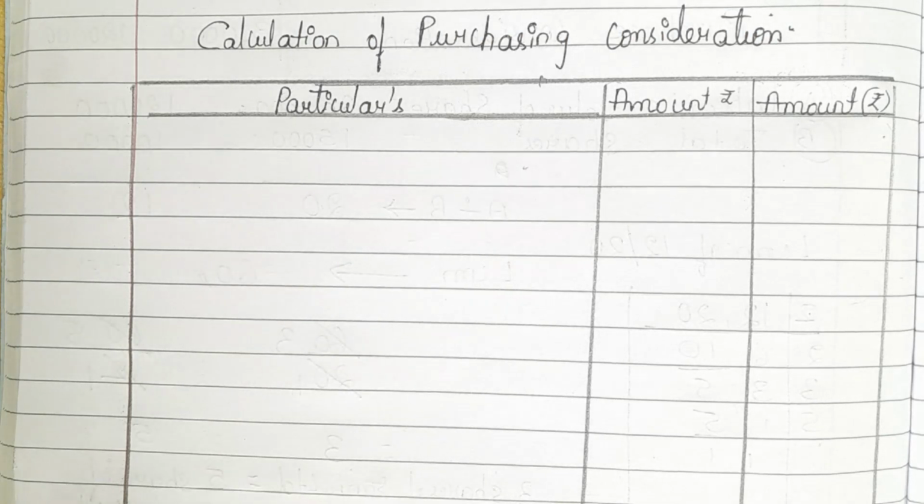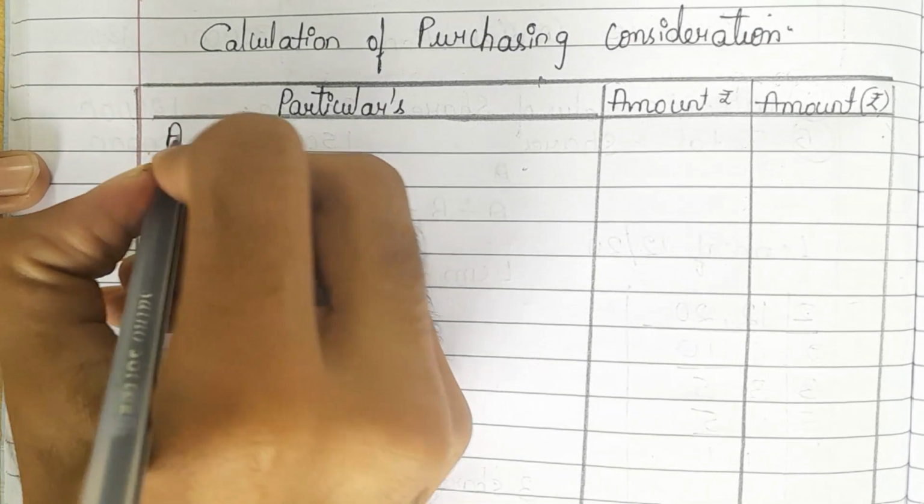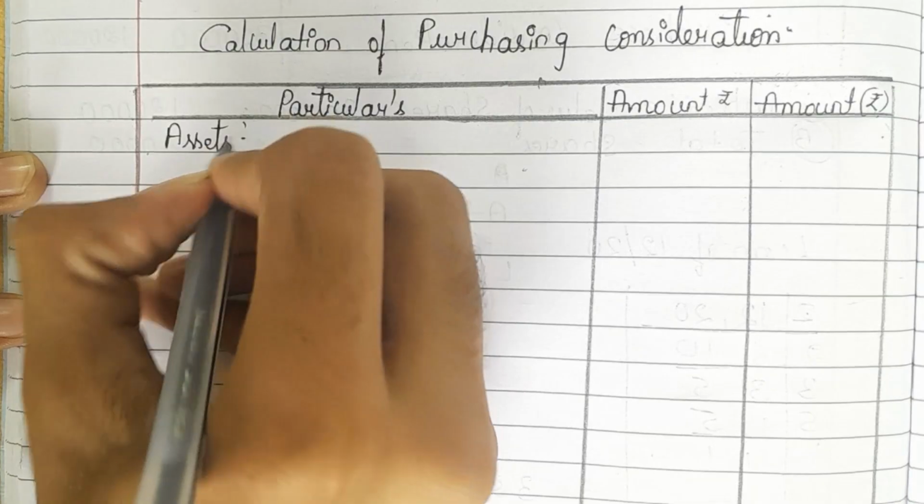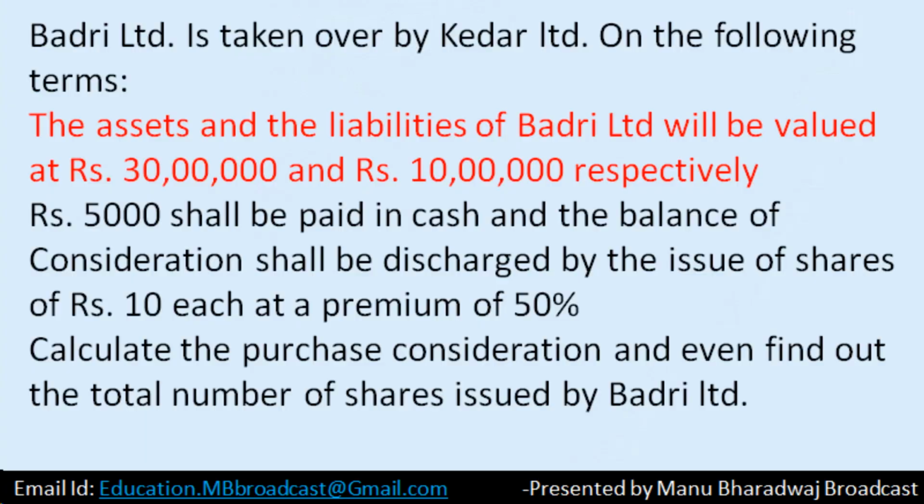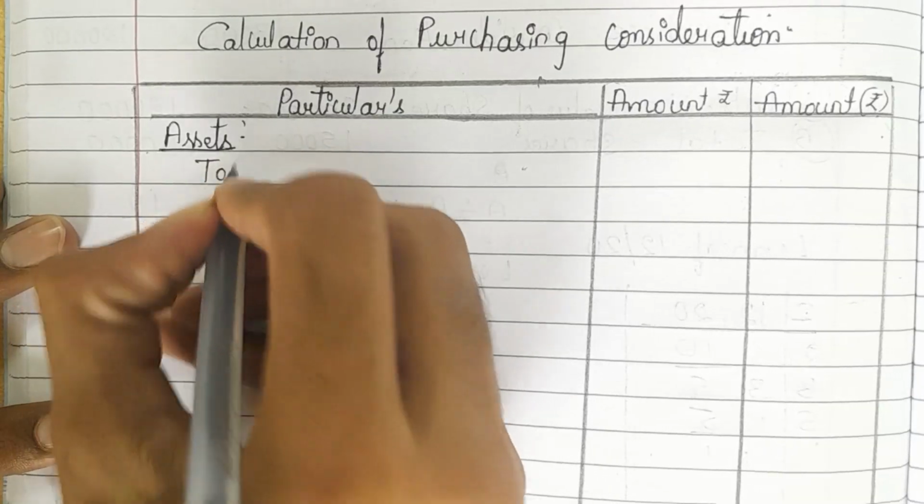Okay, first we all know that we should write the assets. Now the assets and the liabilities of Badri Limited will be valued at rupees 30 lakh and rupees 10 lakh respectively. Means 30 lakh is assets and liabilities are 10 lakh. So what is the total assets?